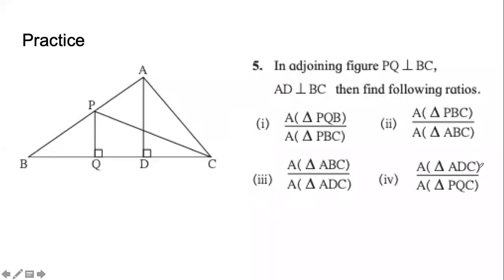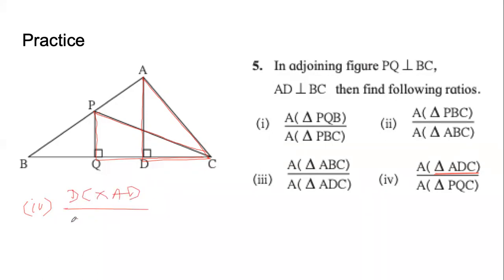Now, this one, we have triangle ADC, which is this triangle, and triangle PQC, which is this triangle. Right? Clearly, ना इसमें base same है, ना इसमें height same है. So there is no shortcut here. But yes, the only shortcut is हमको half लिखने की जरूरत नहीं है. For ADC, we will have base, which is DC, into height, which is AD, divided by PQC.